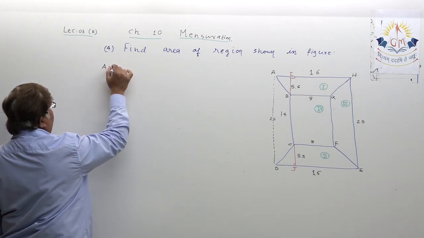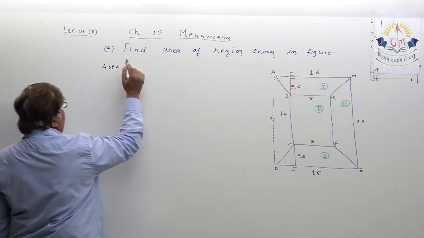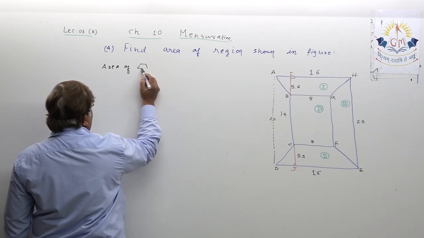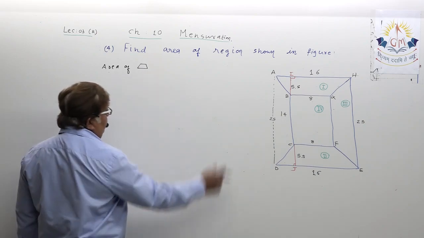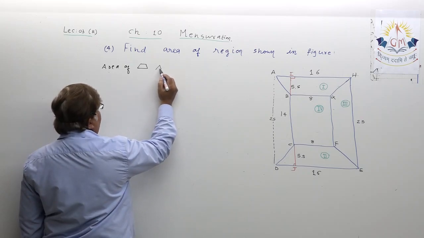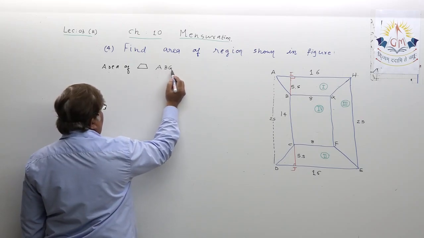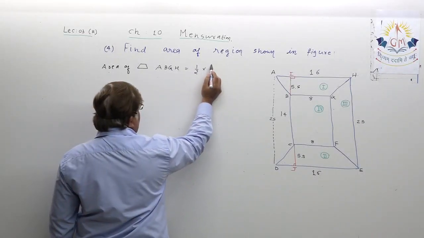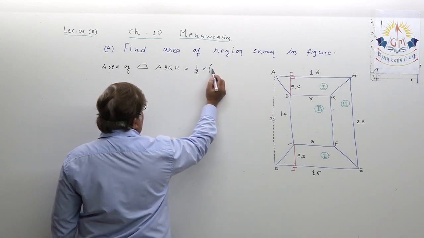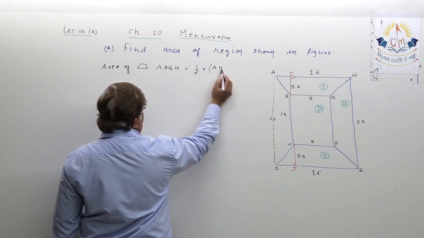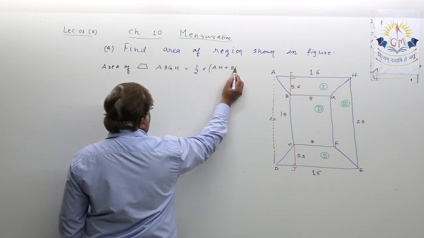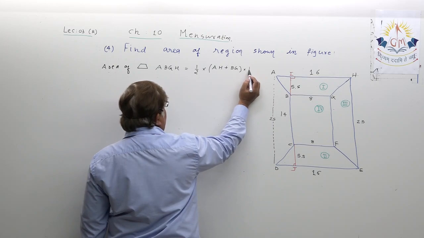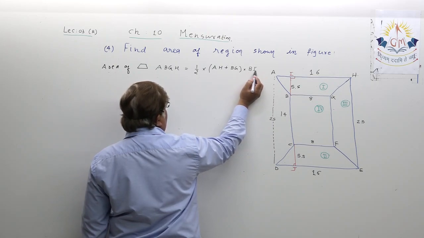Okay. Now let us target first region. I will write area of trapezium, always develop a practice of showing the symbol ABGH, that's equal to half into parallel side, please be watchful, AH plus BG into distance between the parallel side BI.